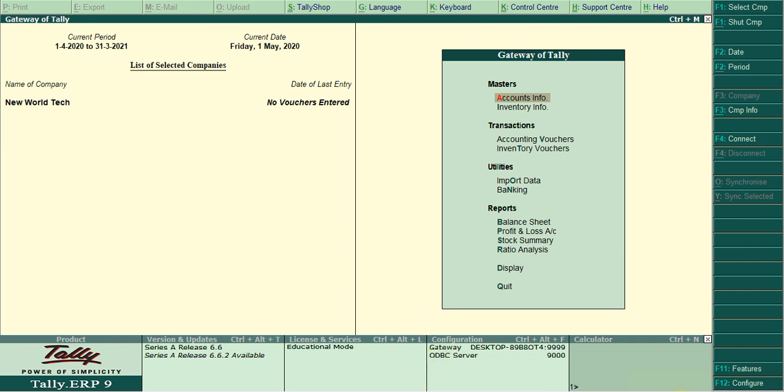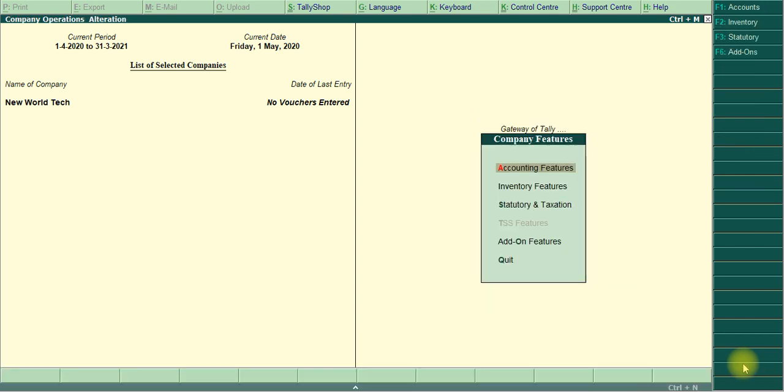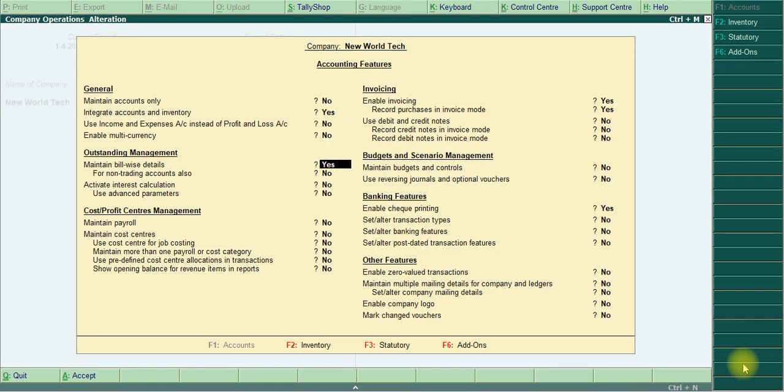We are in the Gateway of Tally. I press F11, accounting features. I check maintain bill-wise details is yes. Enable invoicing yes. Record purchase in invoice mode yes. So totally I finished, accept yes.